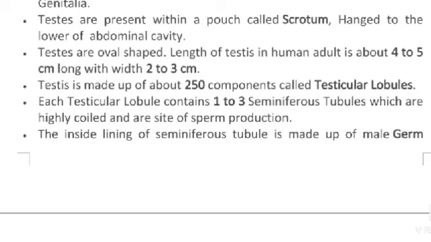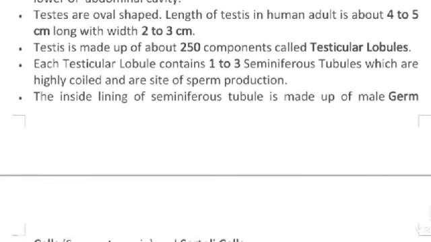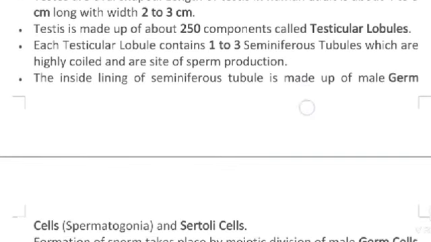Testes are oval shaped. The length of testes in a human adult is about 4 to 5 centimeters with a width of 2 to 3 centimeters. Each testis is made up of about 250 compartments called testicular lobules. Each testicular lobule contains 1 to 3 highly coiled seminiferous tubules, which are the site of sperm production.